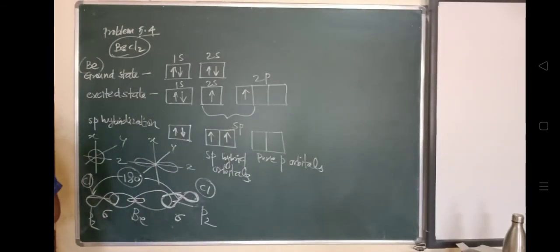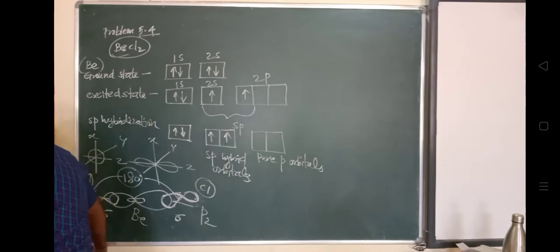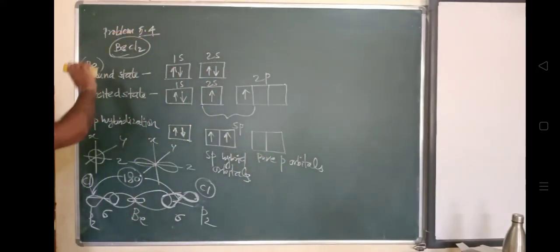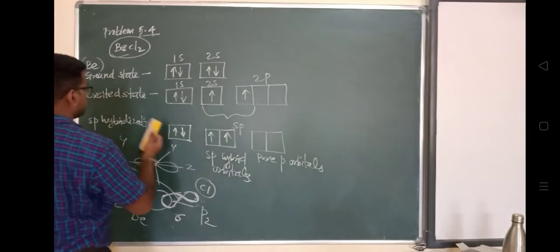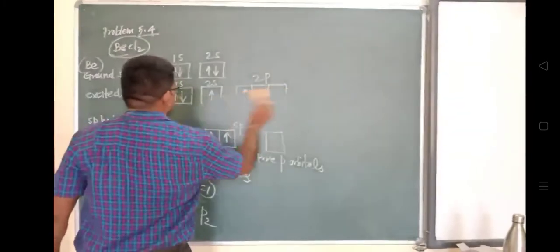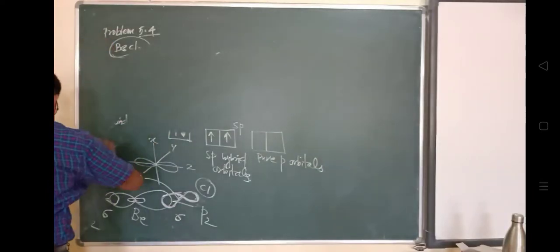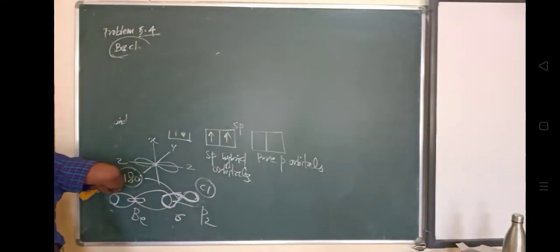Now we'll see the meaning of molecular orbital theory. We have seen valence bond theory, and now we'll move to the next theory, called molecular orbital theory, sometimes referred to as MOT.